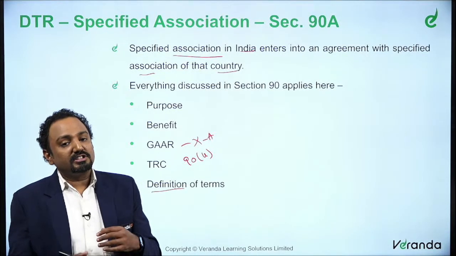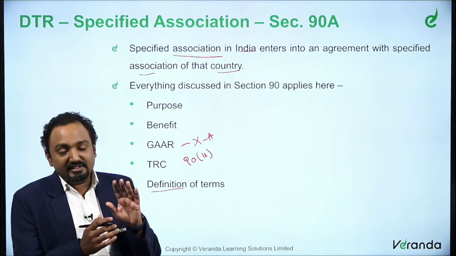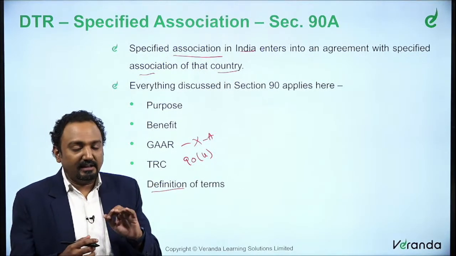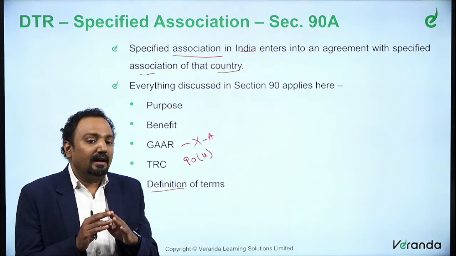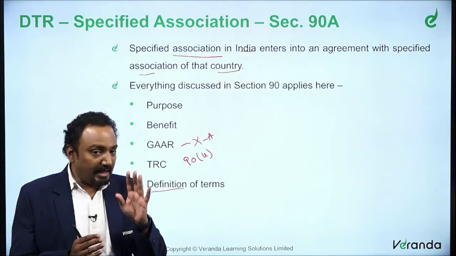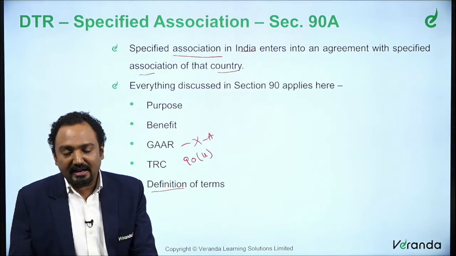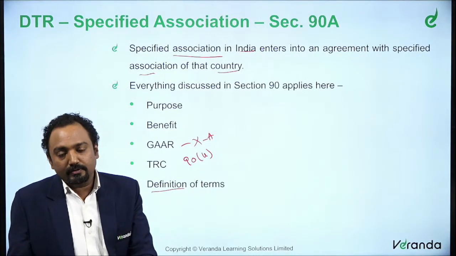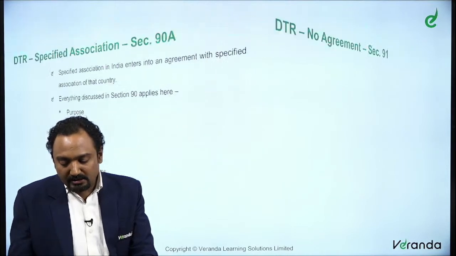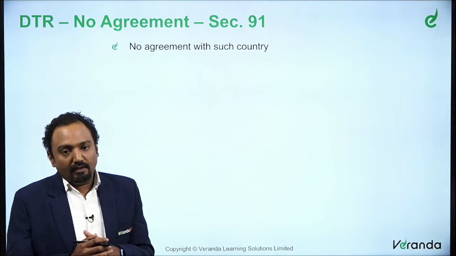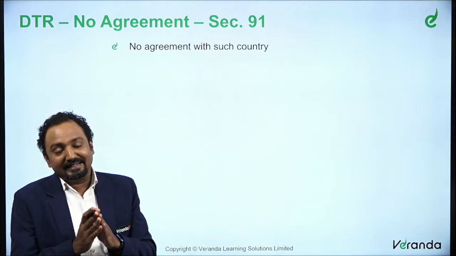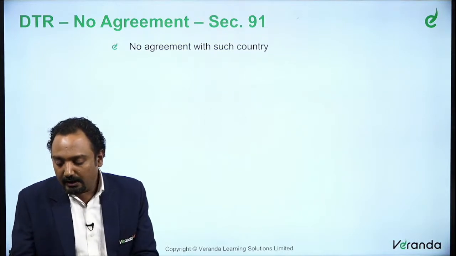Between the agreement and the Act, we said which meaning of the terms must be applied for interpretation purposes. Same concept as in section 90 applies here also. So that is with respect to section 90A. Moving on, we need to understand the next category, that is unilateral.